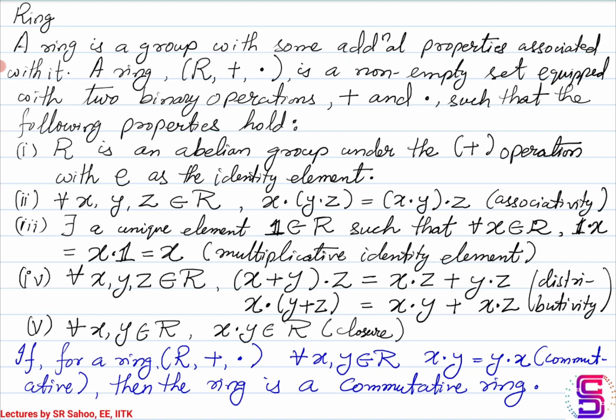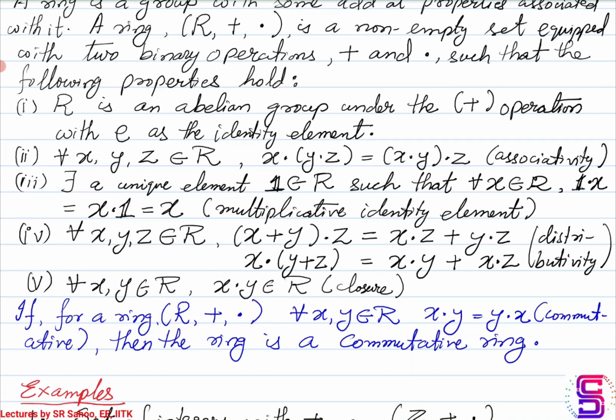The fourth property that the set has to satisfy, and please note that this property is in conjunction with both the binary operations that we have, is known as the distributive property. For any triplet, the distributive property has to be satisfied.